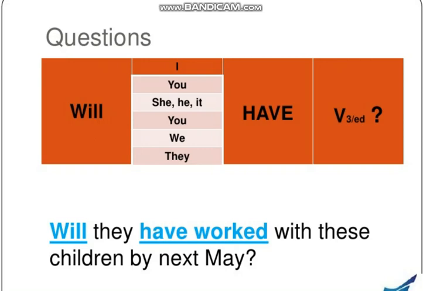So will comes at the start of the sentence, and then we have the subject, and then have, and then third form of verb or past participle. So you can see an example. Will they have worked with these children by next May? Will they have worked? And remember that have would be at its same place. We would just move the place of will. It would not be like this, will have they worked with these. It would be incorrect. We would just move the first auxiliary verb to the start of the sentence.